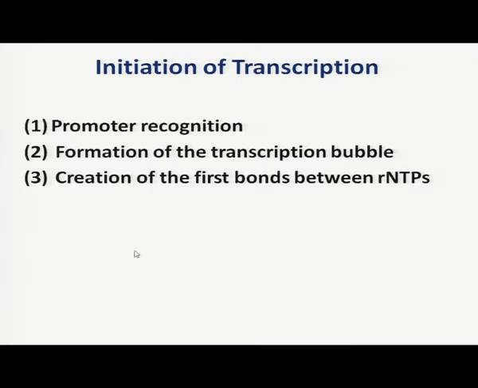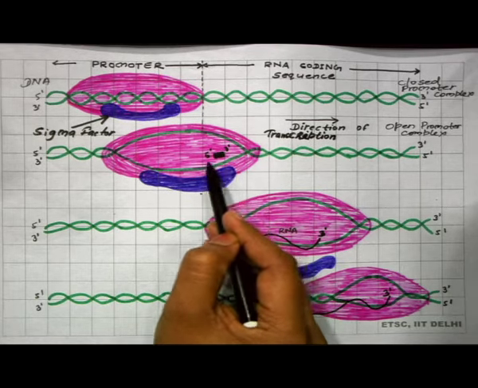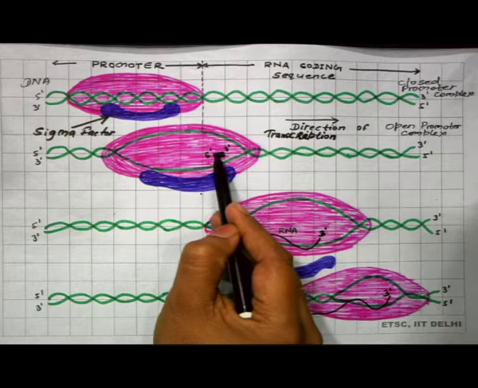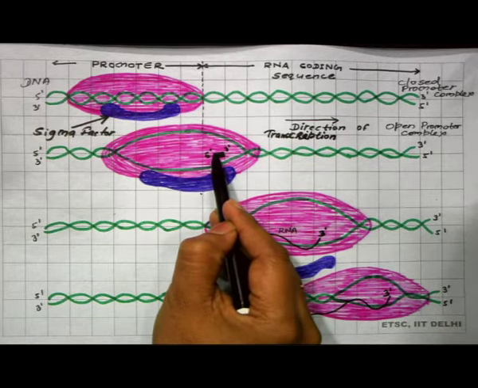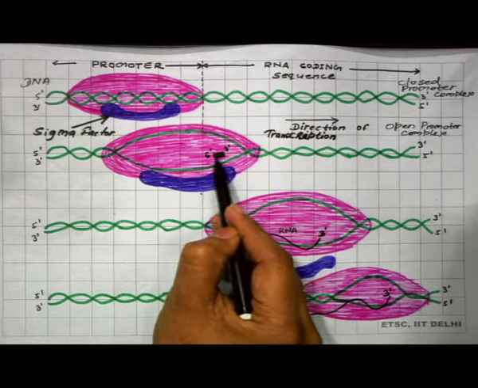The next step of initiation is creation of the first bond between ribonucleoside triphosphates. After the separation of both the strands of the DNA, the RNA polymerase will read the sequences of the DNA and will add the nucleotides for RNA synthesis.